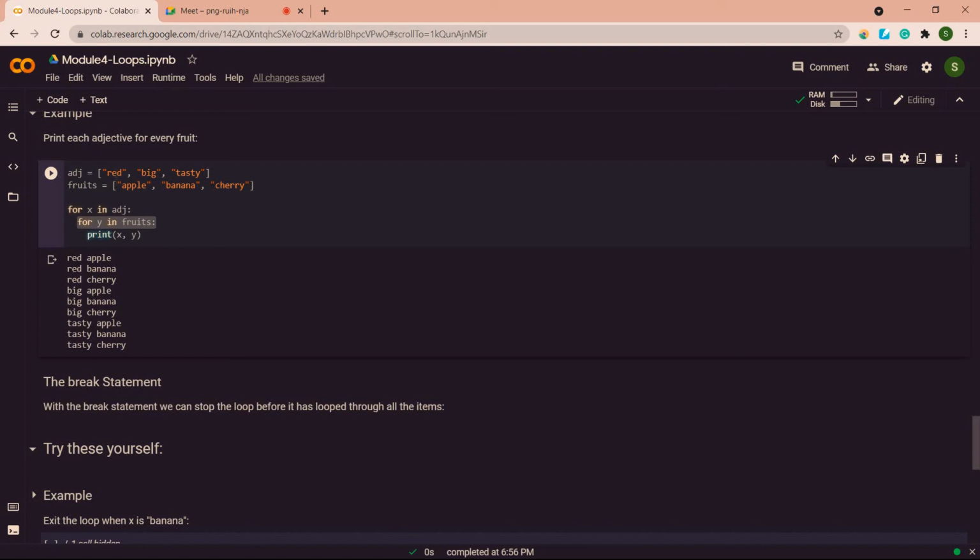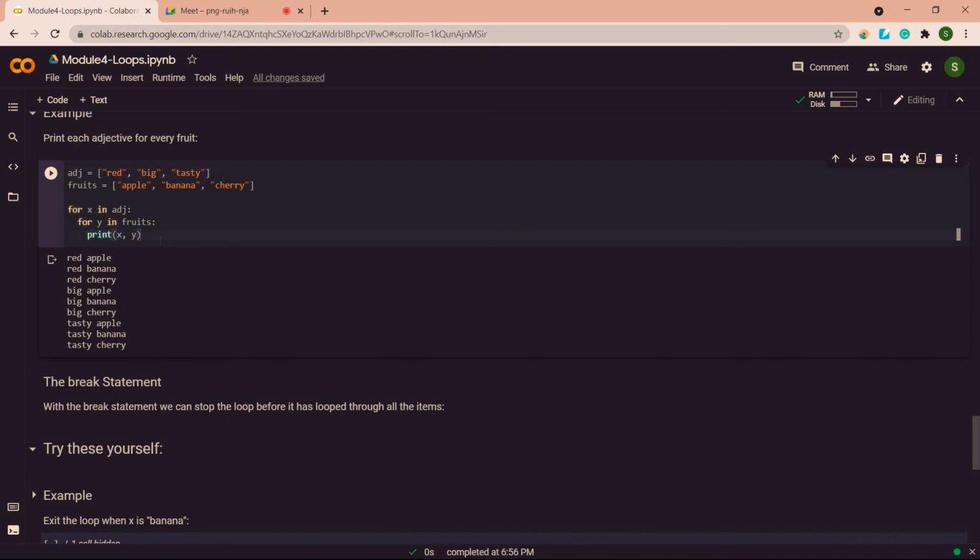Like 0,0, 0,1, 0,2. And if I go to big, it will be like 1,0, 1,1, 1,2. If x goes to the third value, that is the third item, it's like 2,0, 2,1, 2,2.